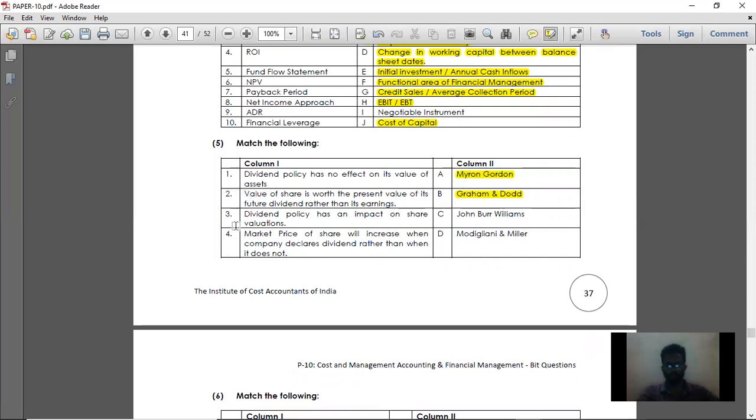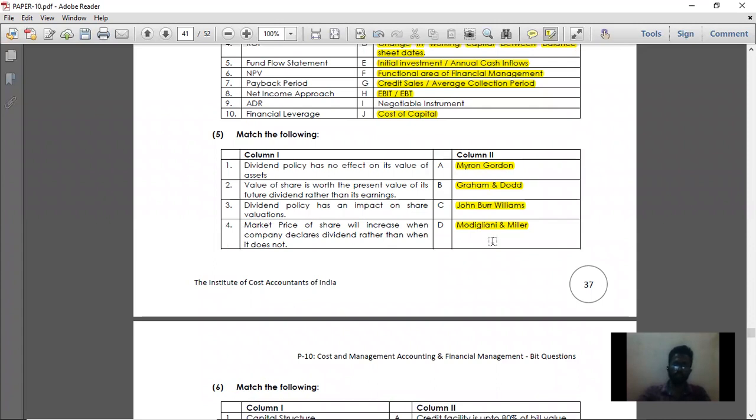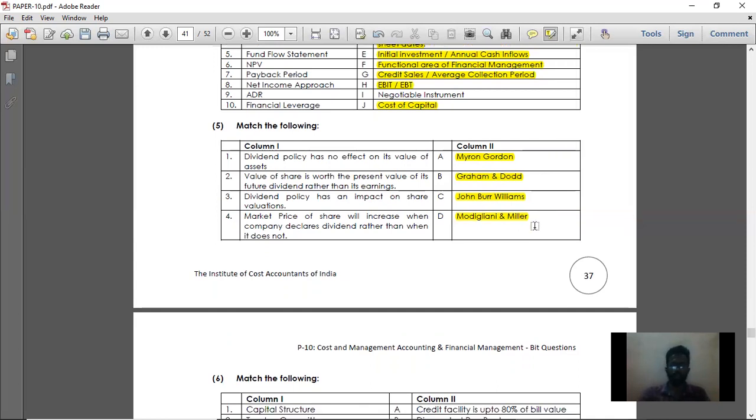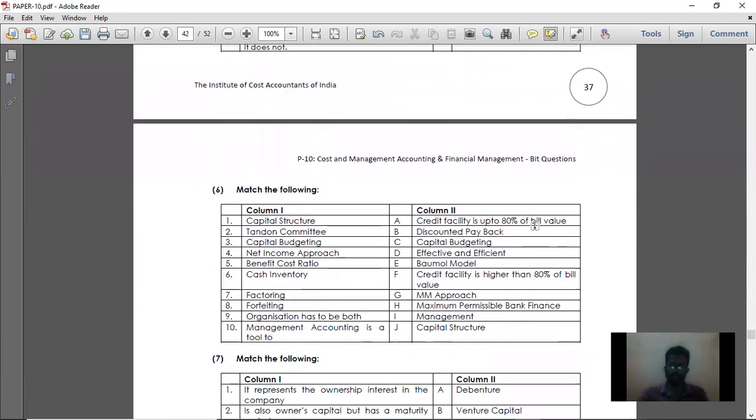And point number 3, dividend policy has an impact on share values. That is the Walter approach. We will solve many sums on this approach. Dividend policy will have an impact on share valuation. Then the last point, number 4, the market price of a share will increase when the company declares a dividend rather than when it does not. That is John Burr Williams. So you should be thorough with all these four concepts, then only you can answer the match the following if they ask. First go through the different models given in capital structure, then you can answer this match the following.